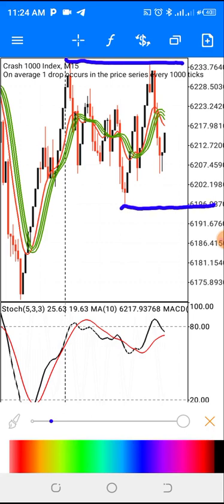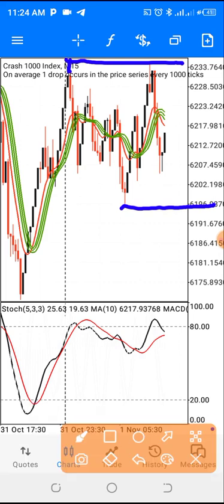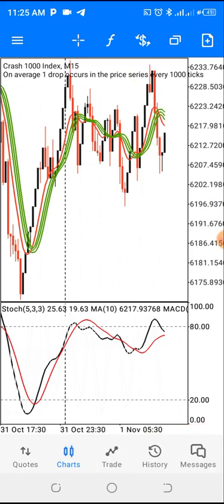So the market is actually ranging from this area, between this area. Right, the market is actually ranging on this area, so we can call it a ranging market. So that's the range.